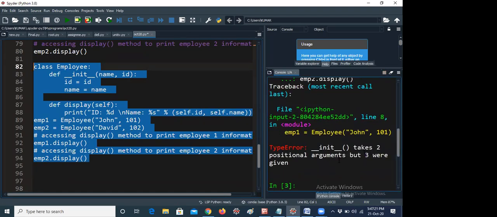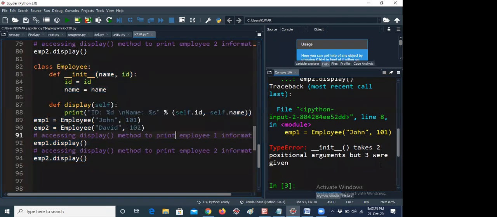So init takes two positional arguments, but three were given. It is getting an error. Here the init takes two positional arguments, but three were given. It is showing like a type error.